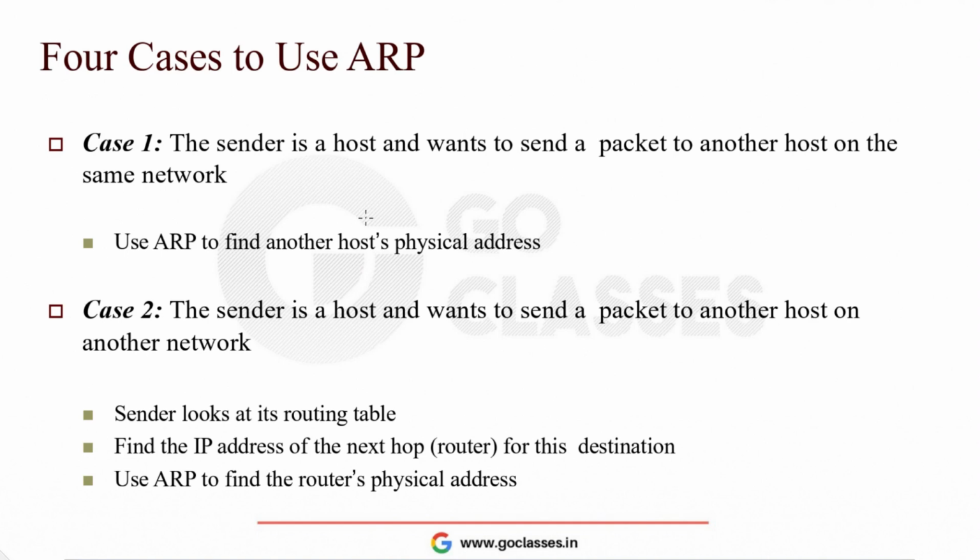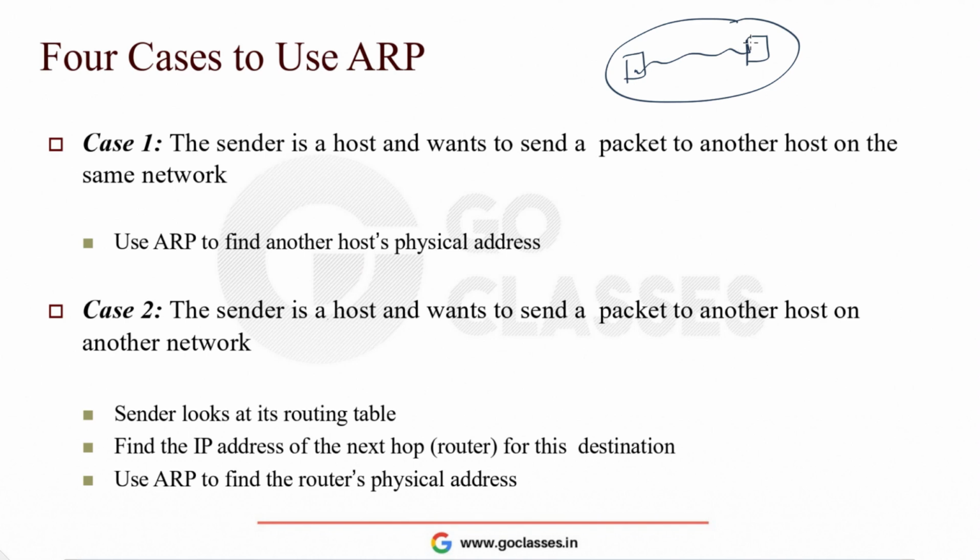Now there are four cases in which we can use ARP. Case 1 is when the sender is a host and wants to send a packet to another host on the same network. Suppose there is a network and this host wants to send a packet to this host within the same network, then it uses the ARP protocol to find this host's physical address.